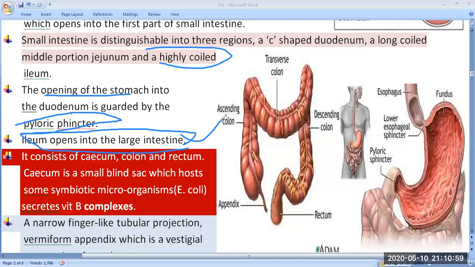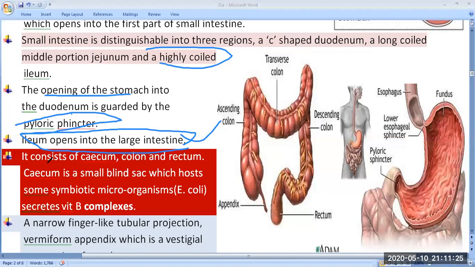Previously, in the old NCERT, they have not mentioned the sigmoid colon. But in the new NCERT, they have mentioned one new structure, which is known as the sigmoid colon. Clear? So the first one is the ascending colon, the second is the transverse colon, another one is the descending colon, and the sigmoid colon. These four different parts are considered as the colon.